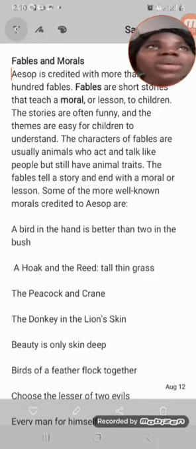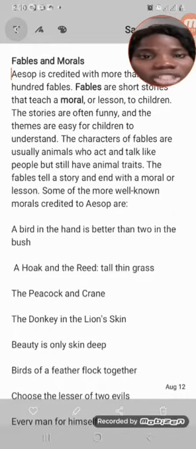Then there will always be a plot. You know what a plot is? A plot is the sequential arrangement of events in a chronological order. What do I mean by that? Like arrangement of events in a normal order. When you are writing your story, what should come first is coming first.